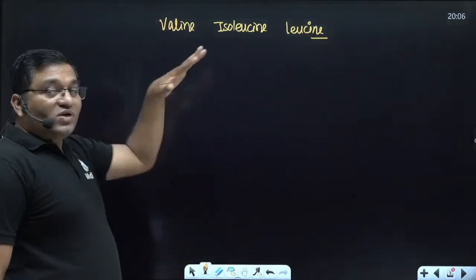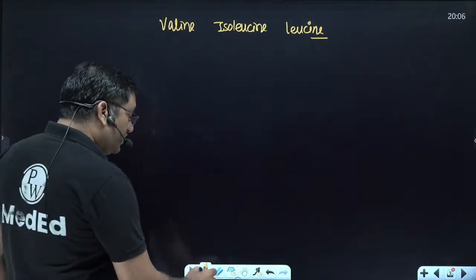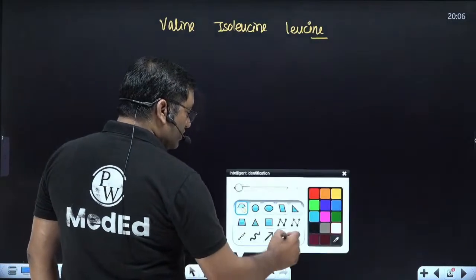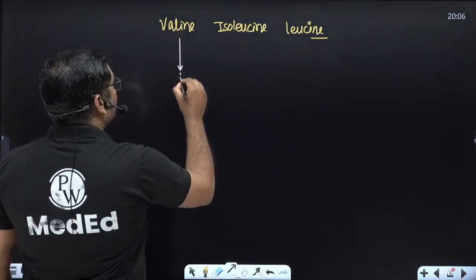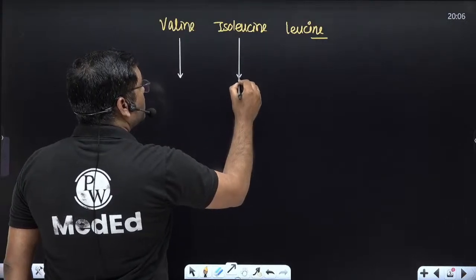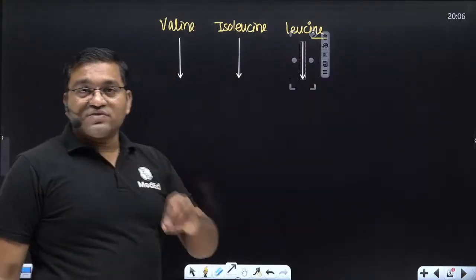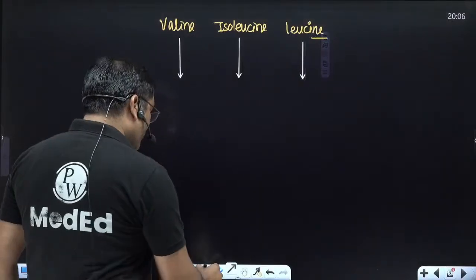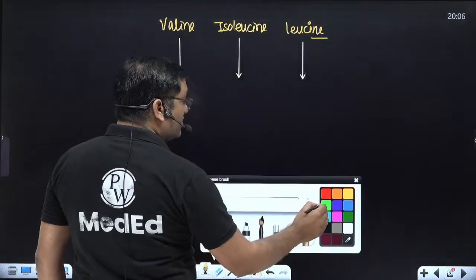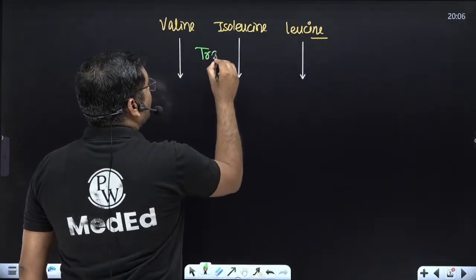Now we'll discuss in short the branch chain amino acid metabolism. Valine, isoleucine and leucine are acted upon by the enzyme aminotransferase or transaminase. This is a PLP dependent reaction.